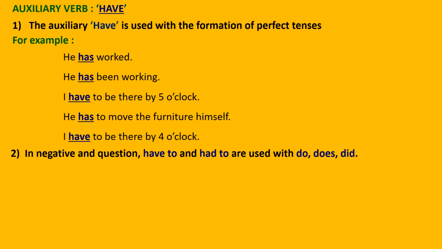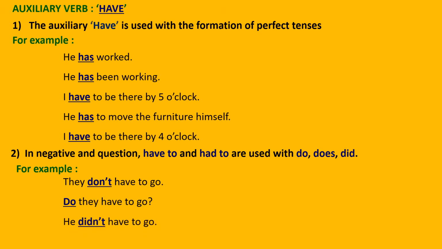In negatives and questions, have to and had to are used with do, does, and did. Negative sentence, for example, they don't have to go. Don't is a form of do. Do they have to go? That is a question form. He didn't have to go. Again, it's a statement. Did he have to go? Again, a question form. So do, don't, didn't, did, all are forms of do only.